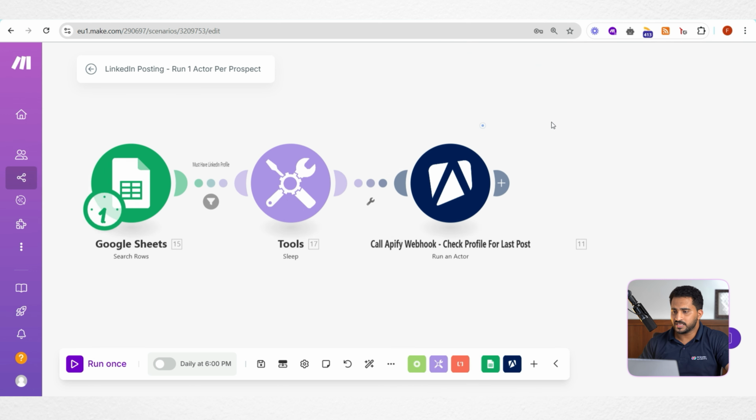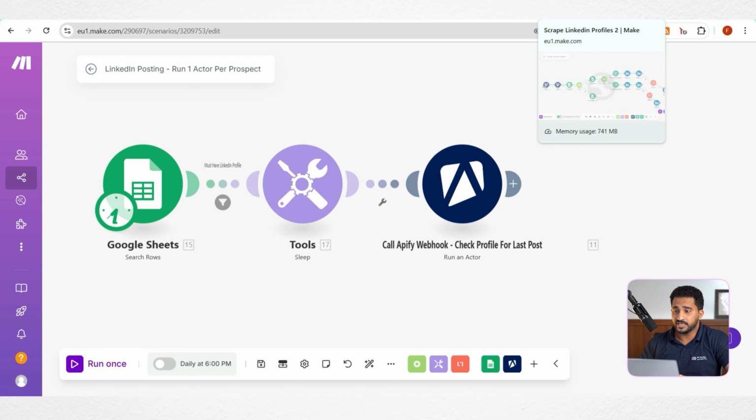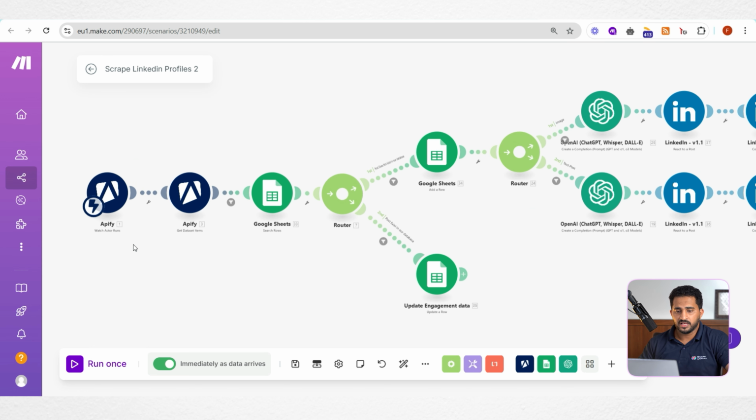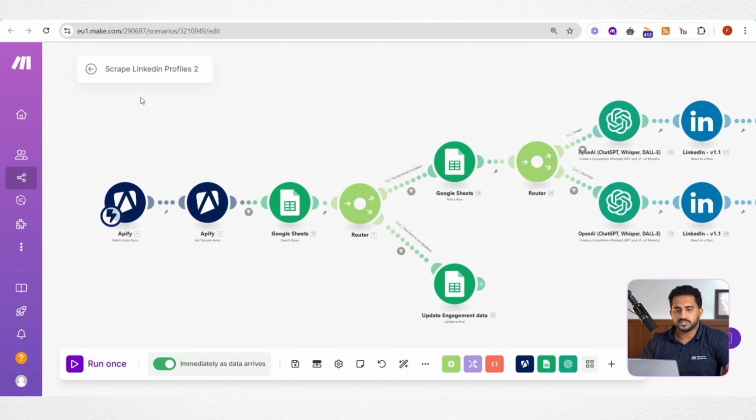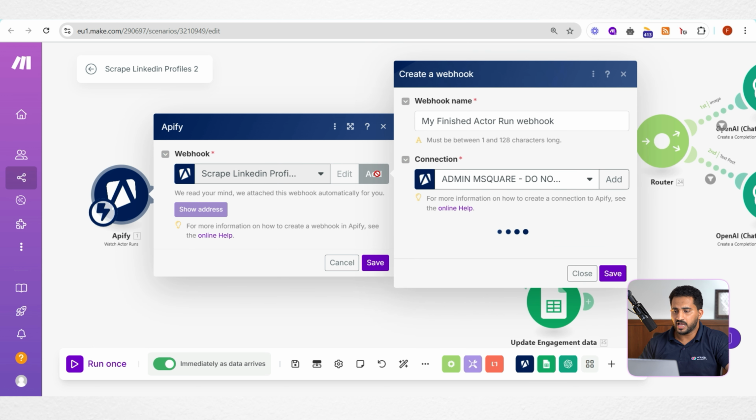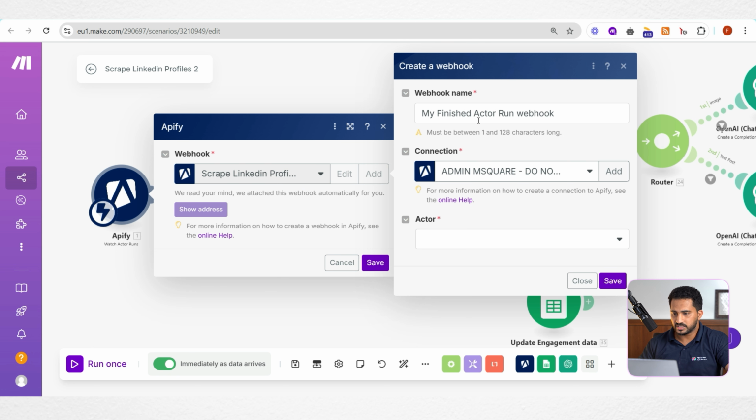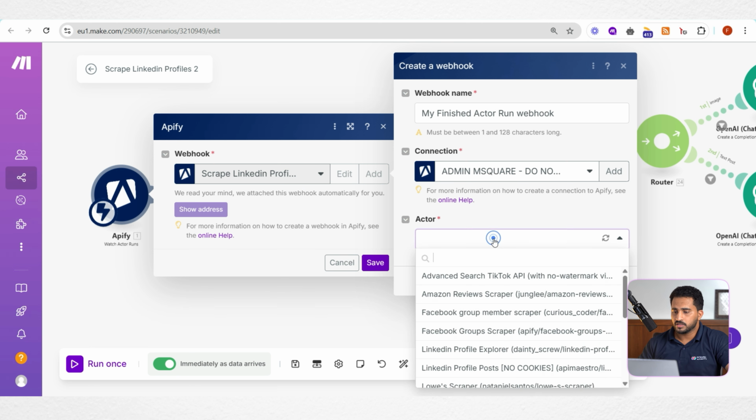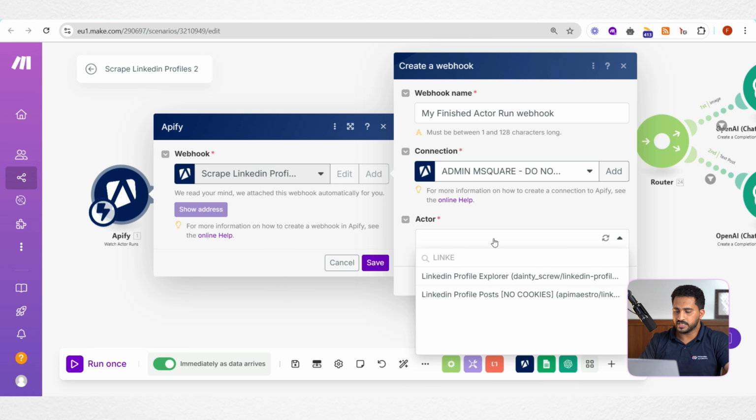Once it has completed its run and collected the details from the LinkedIn profile, this second scenario will be triggered and we will get the post details and all here. To set up this API watch actor runs module, you can simply come here. You can choose this module from the app and click add. You already have a connection here, so you can give a webhook name. You can come here and search for LinkedIn, the same one, LinkedIn profile post, no cookies.